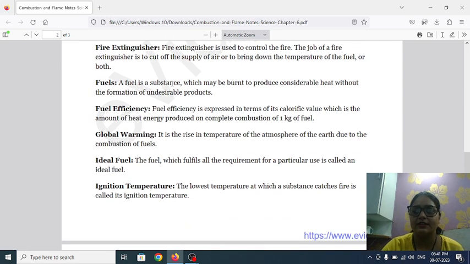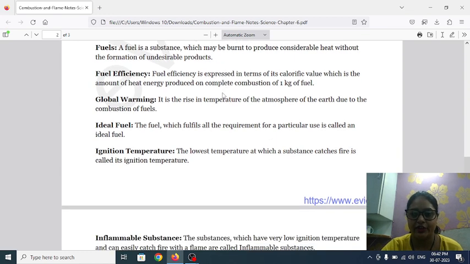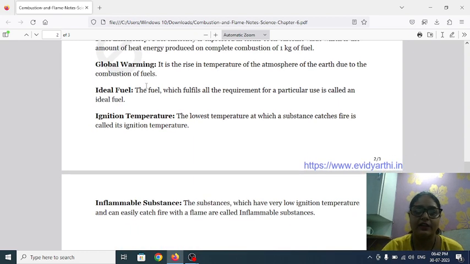What is fuel? Fuel is a substance which may be burned to produce considerable heat without the formation of undesirable products. It means fuels are those which make a large amount of heat without creating a large amount of waste product. Now fuel efficiency. Fuel efficiency is expressed in terms of calorific value. It means if a fuel creates a large amount of heat at the time of combustion of 1 kg of the fuel, that fuel is considered to be a great fuel.